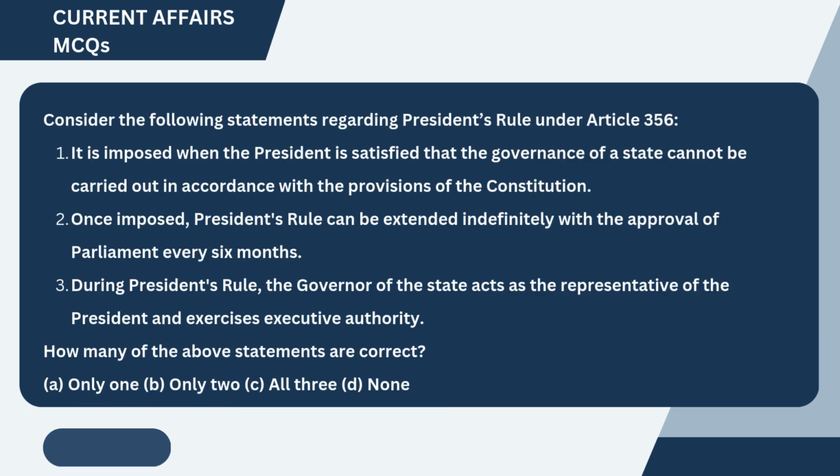Consider the following statements regarding President's rule under Article 356. 1. It is imposed when the President is satisfied that the governance of a state cannot be carried out in accordance with the provisions of the Constitution. 2. Once imposed, President's rule can be extended indefinitely with the approval of Parliament every 6 months. 3. During President's rule, the governor of the state acts as the representative of the President and exercises executive authority.